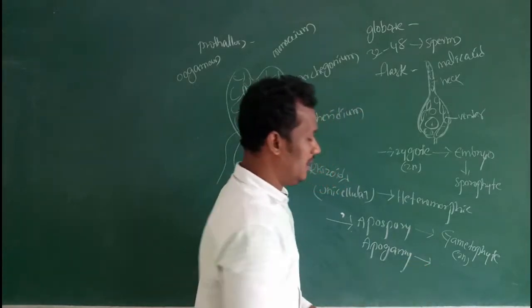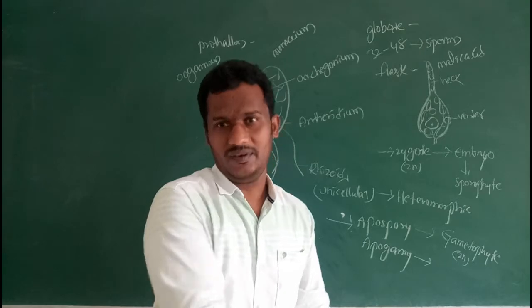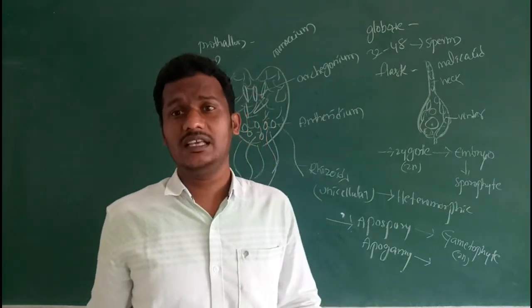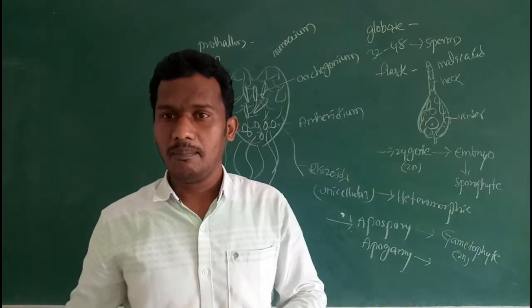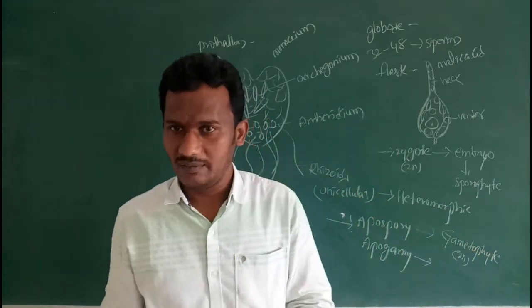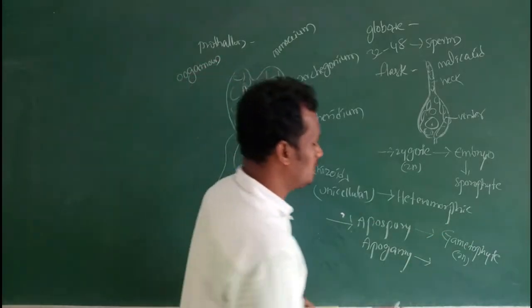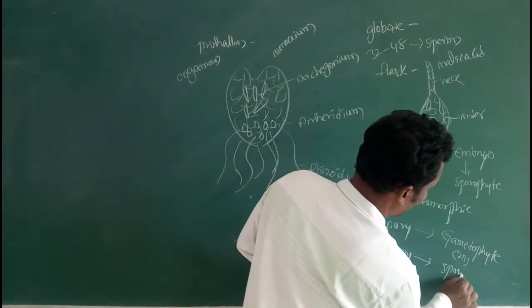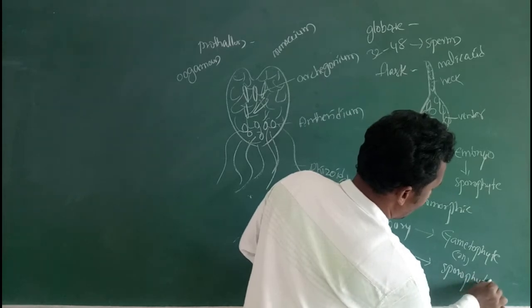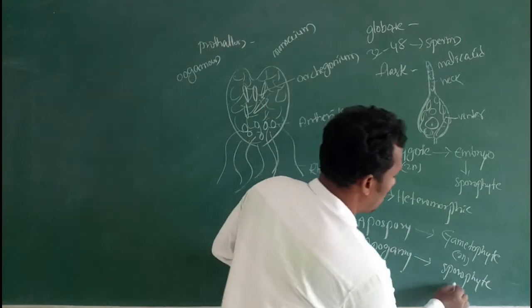Then apogamy means a gametophyte directly develops into a sporophyte. Generally, the gametophyte is haploid. The haploid gametophyte directly develops into a sporophyte without production of gametes, without fertilization. This is known as apogamy.